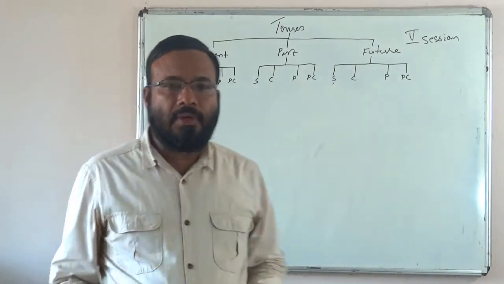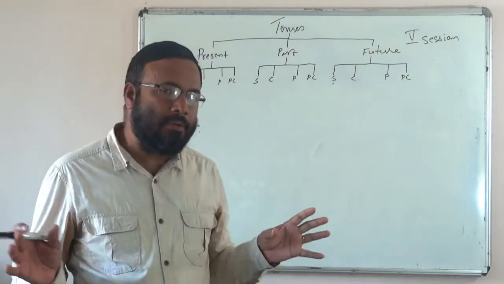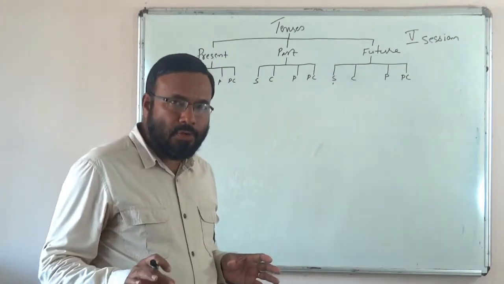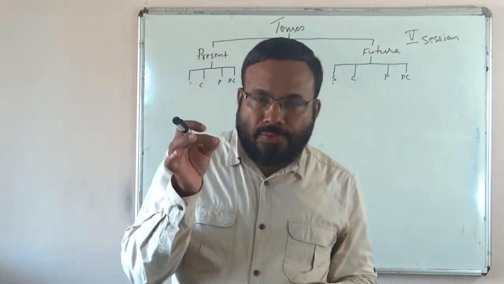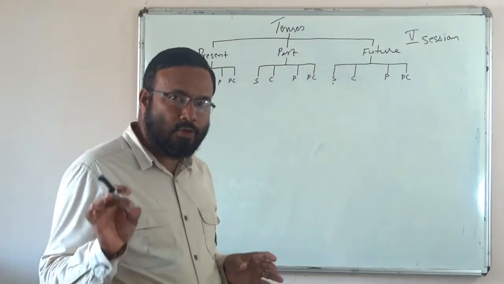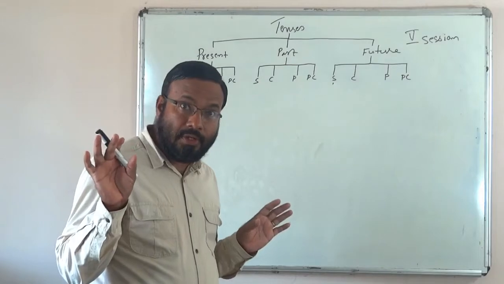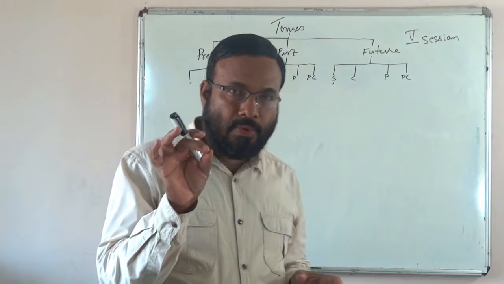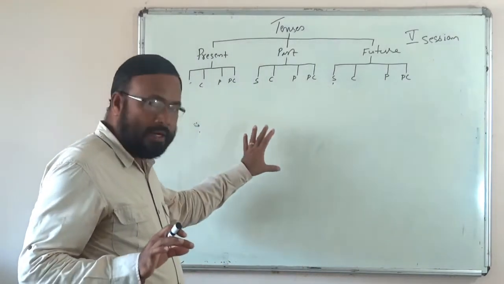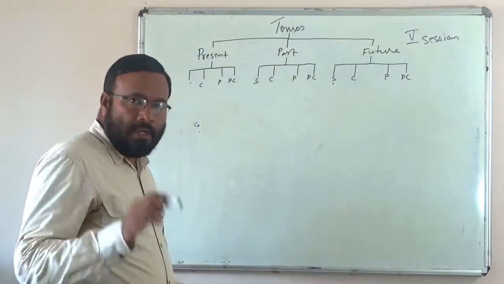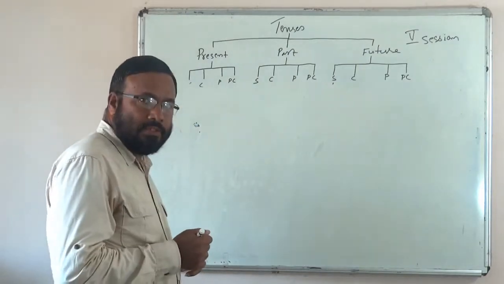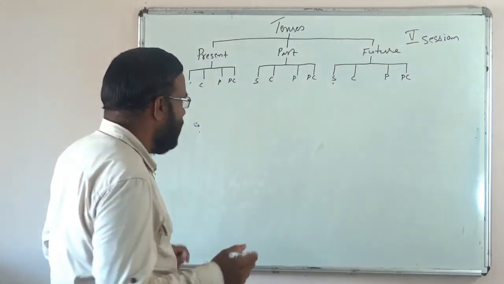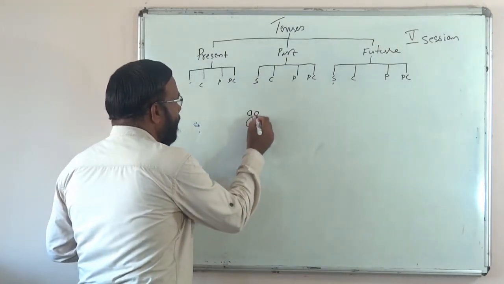Okay, now let us notice another thing. I already told you English is a very highly flexible language. You can convey the same idea in different ways. So please don't think that to speak of a future action and future time, we must always use future tense only. With the help of certain grammatical structures and with the help of present tense also, we can convey future ideas. I will show you some structures and the tenses with the help of which also we can speak of future actions. One is the going to form.